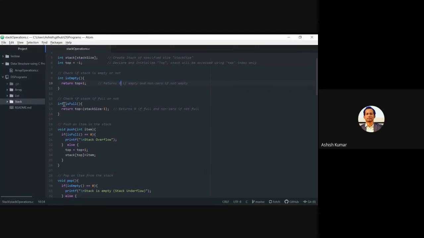The same way, isFull is another function which is going to check whether the stack is full or not. If this expression is evaluating to 0, then you will understand it is full. Otherwise, it is not full.